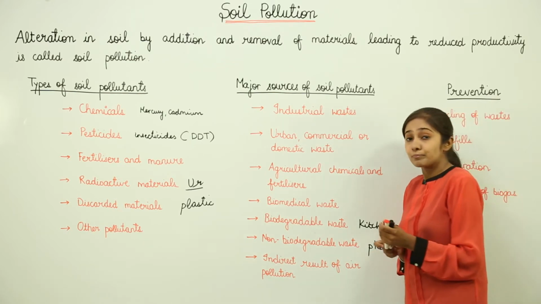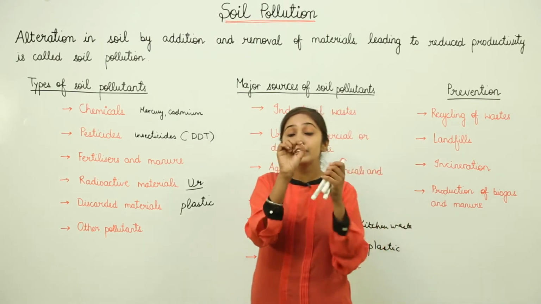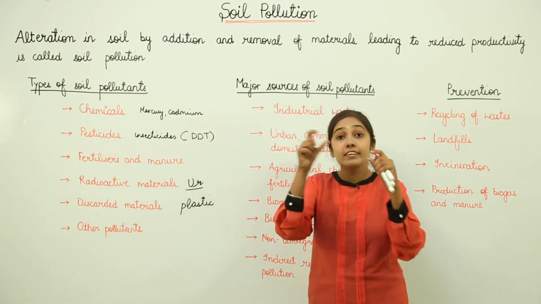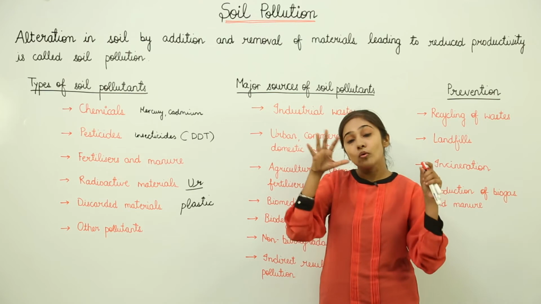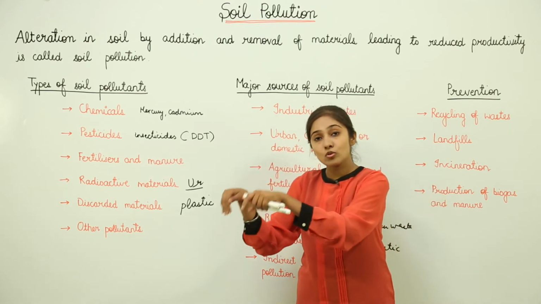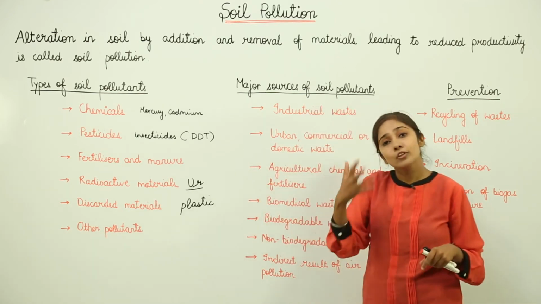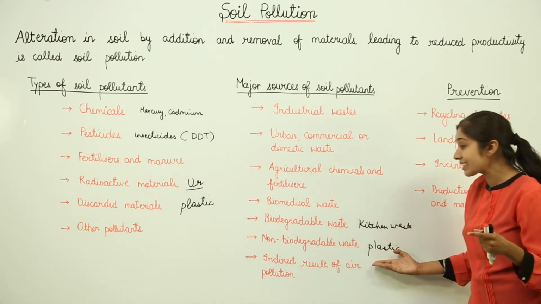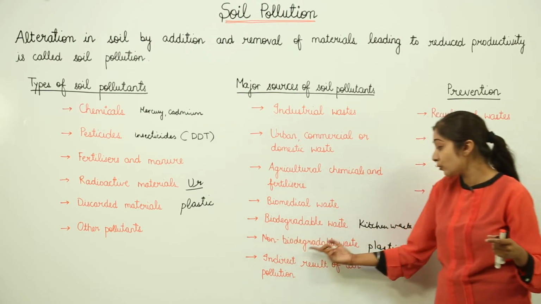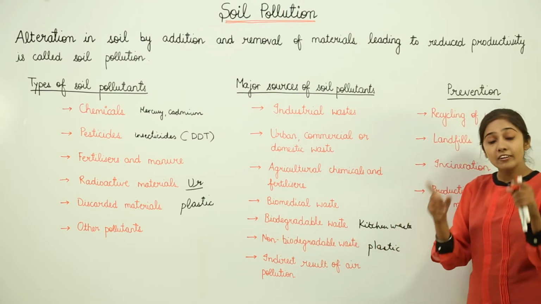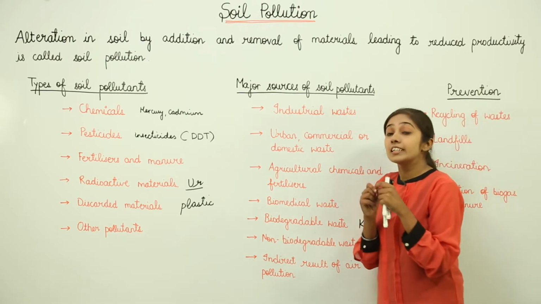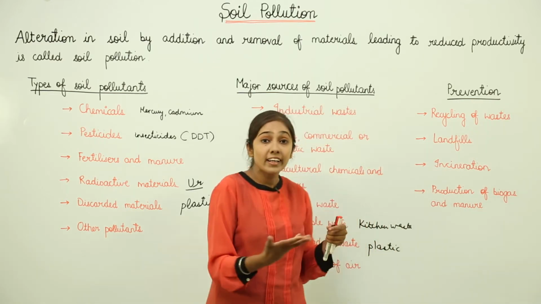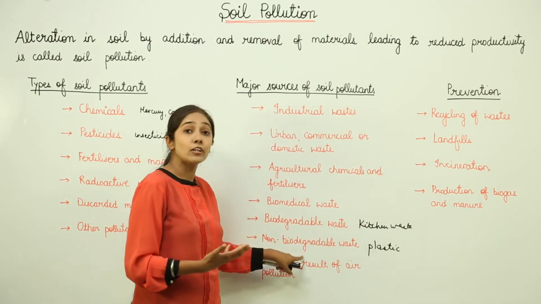For example, if you have the plastic refill of your pen and you throw it or dig it into the soil, you will find after a few years that it remains as it is. It is not degraded. Why? Because plastic is a form of non-biodegradable waste.